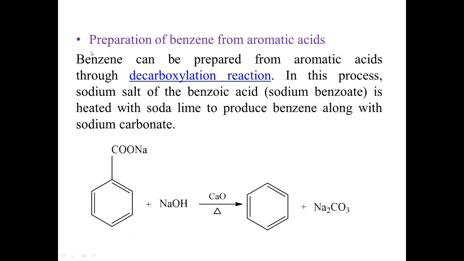Now, another method is preparation of benzene from aromatic acids. Here we have taken the sodium salt of benzoic acid, and this sodium salt of benzoic acid is heated in the presence of soda lime, meaning sodium hydroxide and calcium oxide. In the presence of NaOH and CaO, if we heat this sodium salt of benzoic acid, it will undergo reduction and give benzene with sodium carbonate as a byproduct.